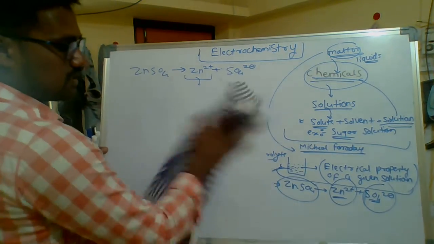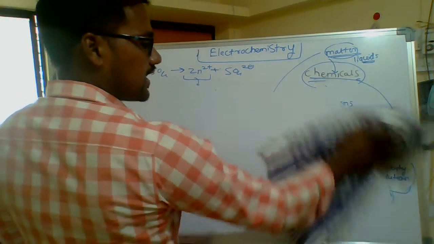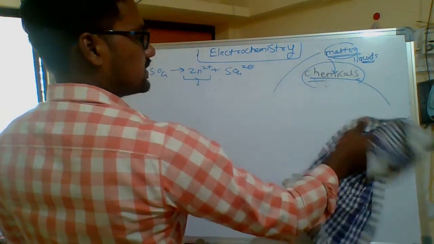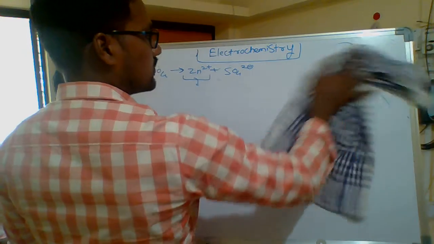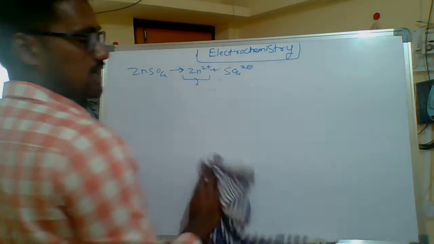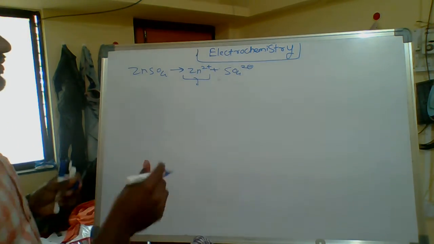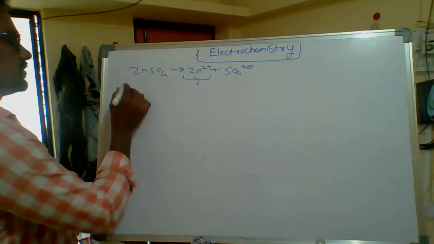How can these chemicals generate electrons, and those electrons make electricity? Yes or no? Michael Faraday already observed matter having some electrical properties. Yes or no? Okay.